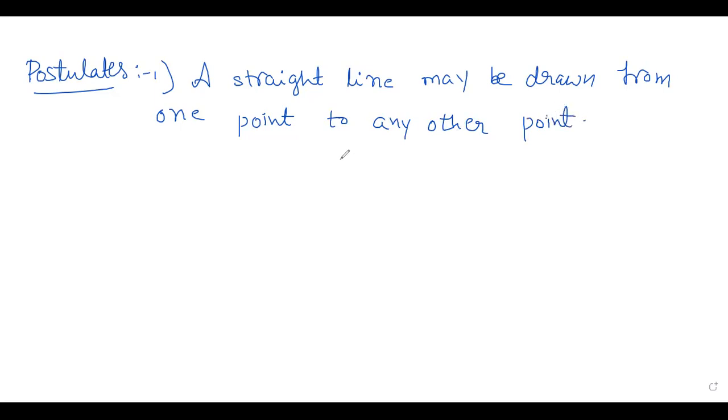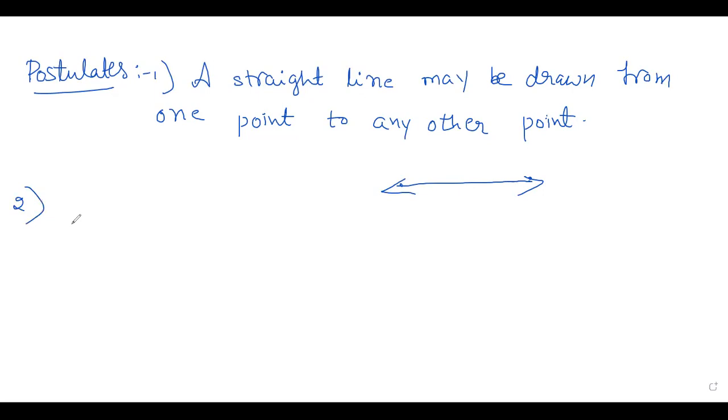Right now, children, if you want to draw a straight line, we need 2 points, right now. So like this, a straight line may be drawn from one point to another, any other point. Okay, that is what first postulate.